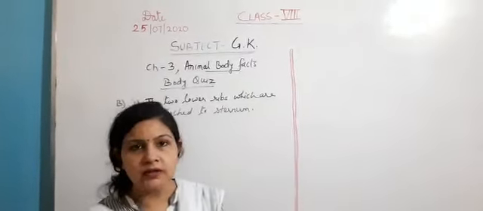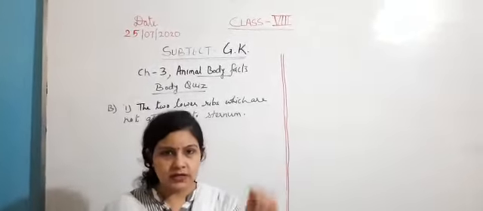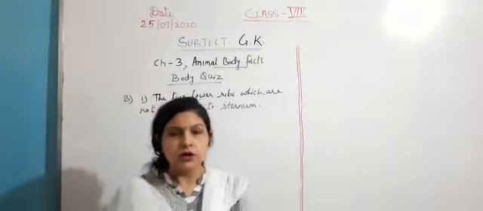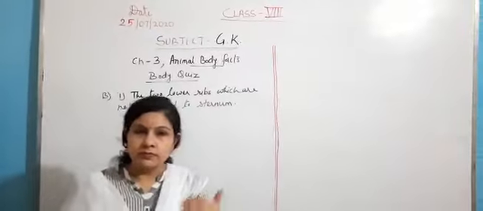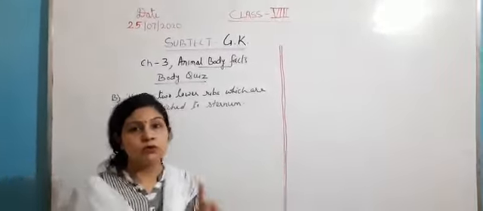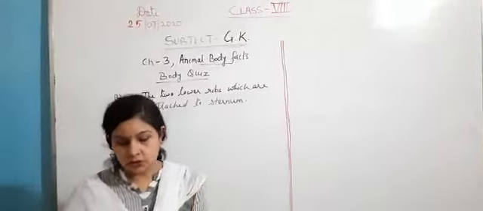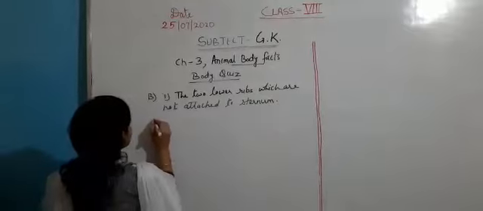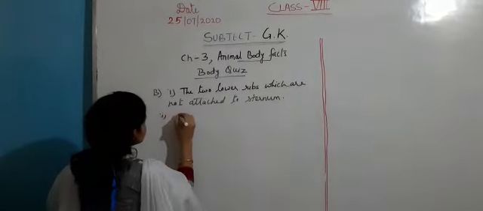Hinge joint, you know that. What type of joint is hinge joint? Basically these hand joints are the hinge joints. Okay, or the elbow joints or the knee joints are the hinge joints, which allow the movement only at the one side. So only shoulder joint is not the hinge joint. So the right answer for second question is shoulder.